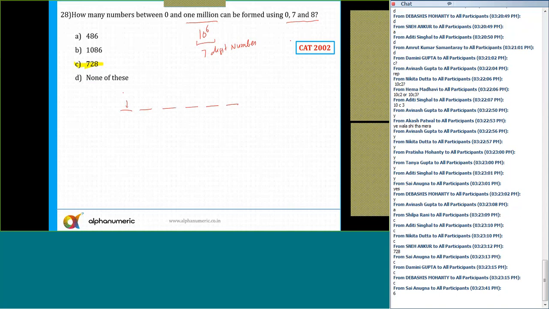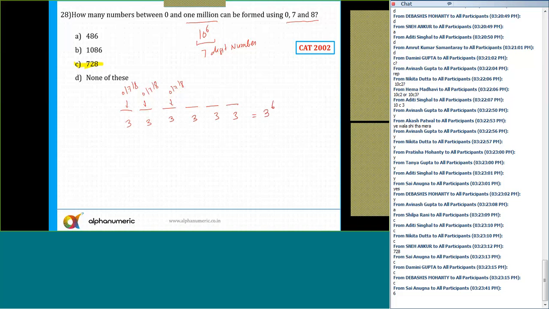Okay, so I can say the first place I can put either 0 or 7 or 8. At the second place also 3 possibilities, 0, 7 or 8. Third place also either 0, 7 or 8. So each of the places has exactly 3 possibilities here. So what is the answer? That is equal to 3 raised to power 6.